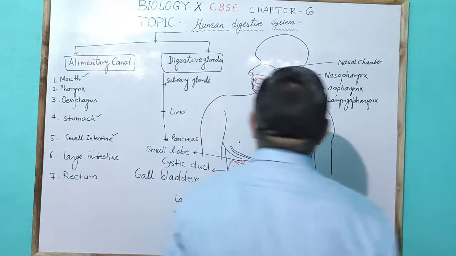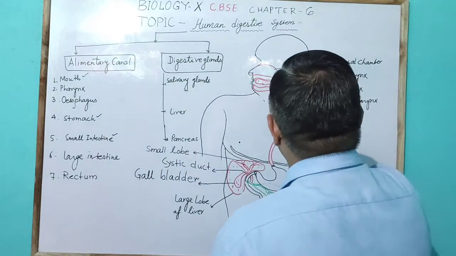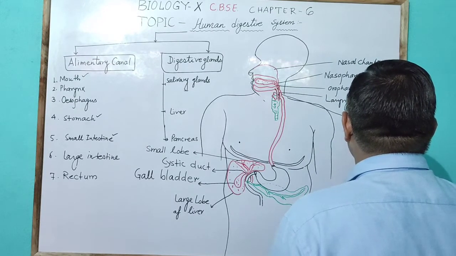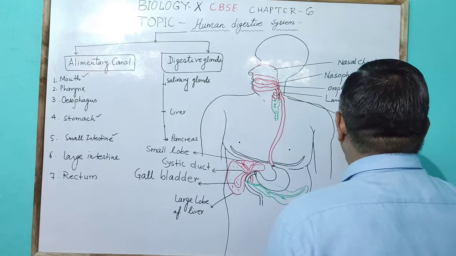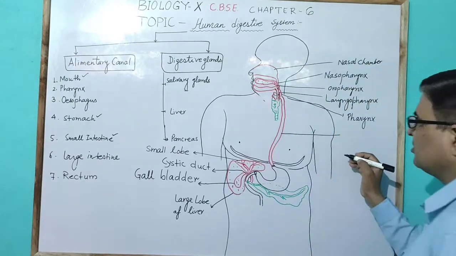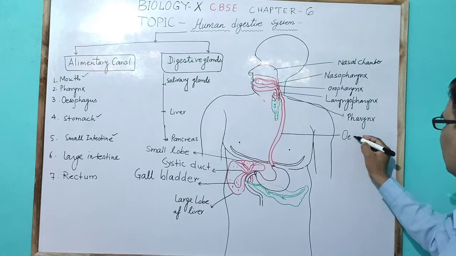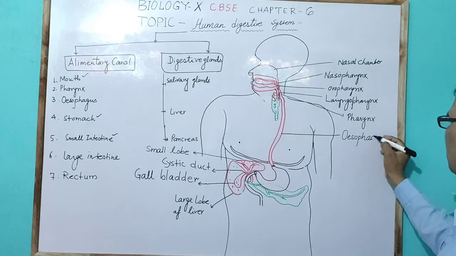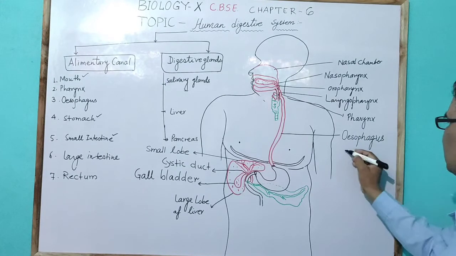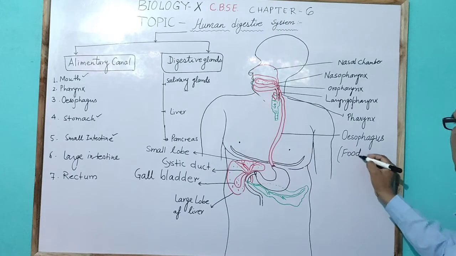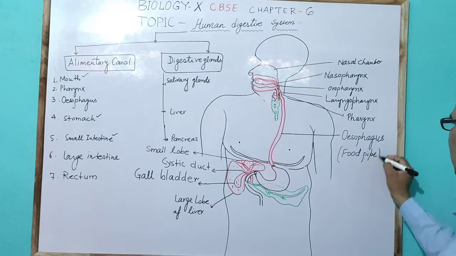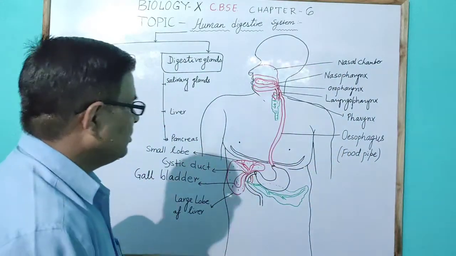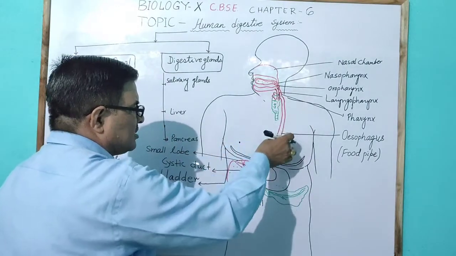Here the pharynx opens into the muscular tube called the oesophagus, pronounced esophagus, and the esophagus is also called the food pipe. It is called the food pipe because the food enters the esophagus.